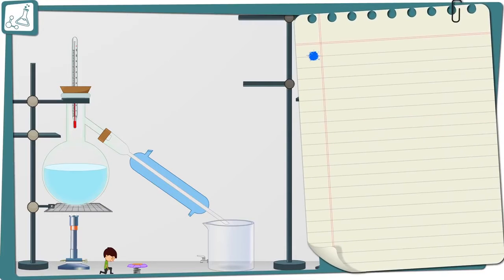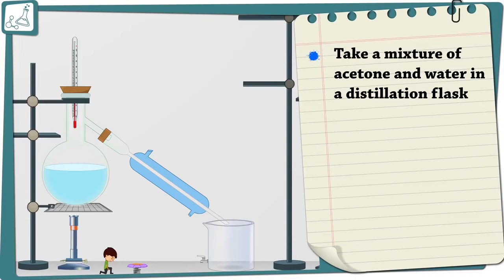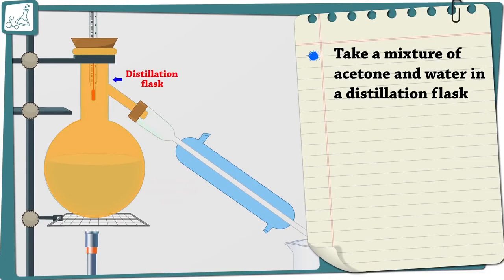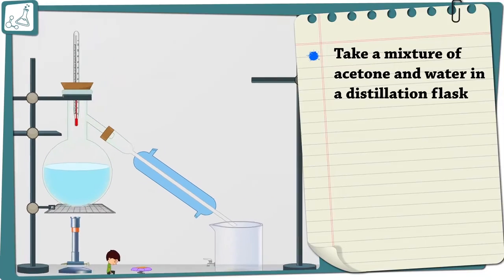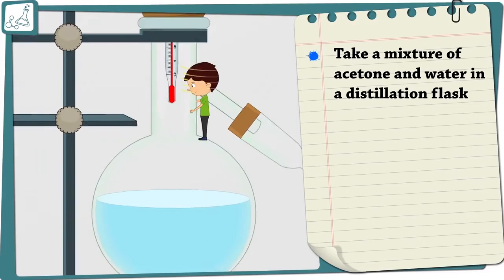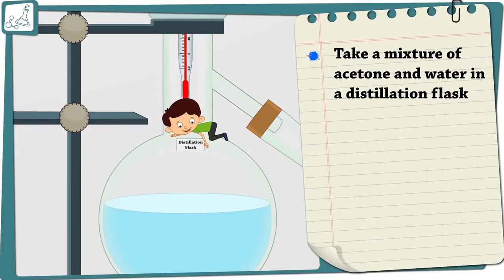Take a mixture of acetone and water in a distillation flask. Fit it with a thermometer and arrange it on a stand. Attach the condenser to the flask on one side, and on the other side keep a beaker to collect. Heat the mixture slowly, keeping a close watch on the thermometer.